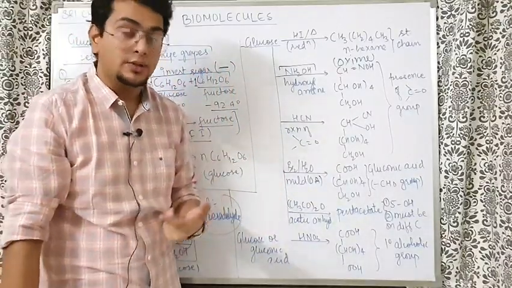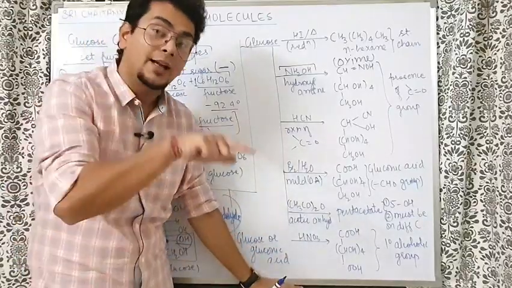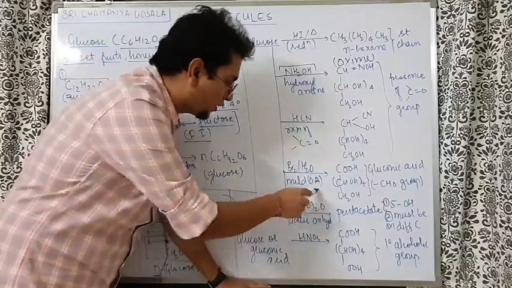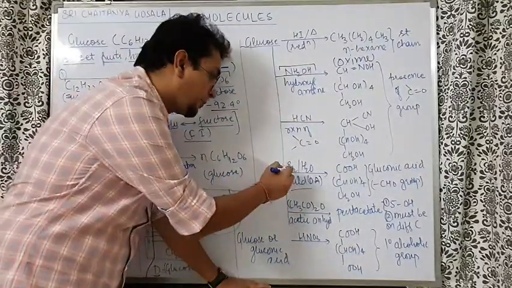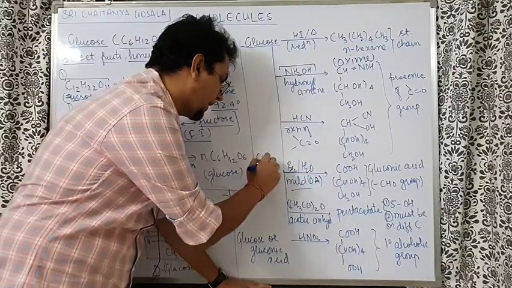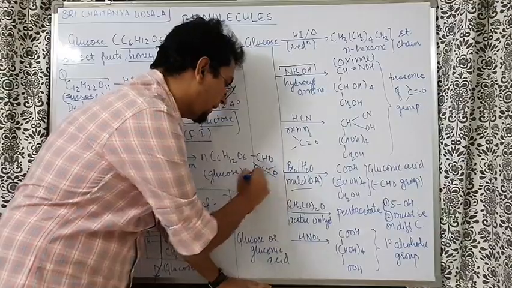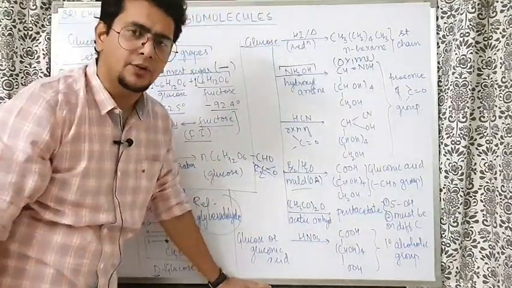Now the next question was, straight chain I understood, functional group I understood. Now the question is, sir, aldehyde or ketone? Let's see. So then bromine water was taken. Bromine water is a mild oxidizing agent. What does it mean? Bromine water can oxidize aldehyde, but it cannot oxidize ketone. Ketone requires a much better oxidizing agent for the oxidation.